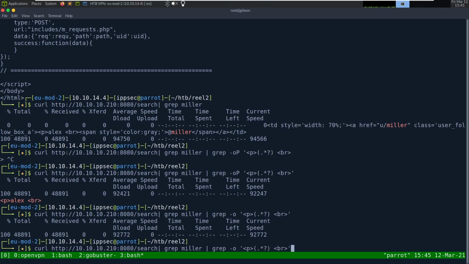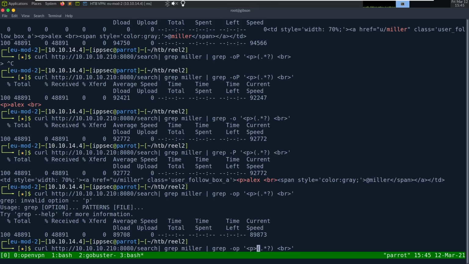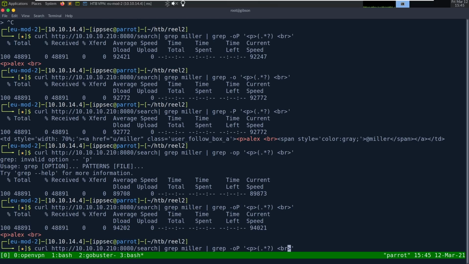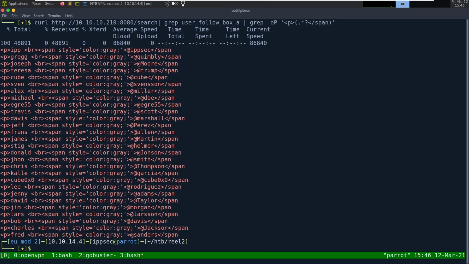I'm sure there's a way I can do this with a regular expression. Oh well. Let's do this, and we'll stop it at /span. Okay, that's good. Now let's get rid of this grep Miller, and we will grep on this user-follow-box. Grep this A. Awesome, we have a list of accounts.